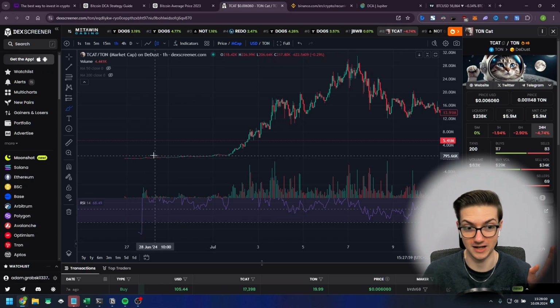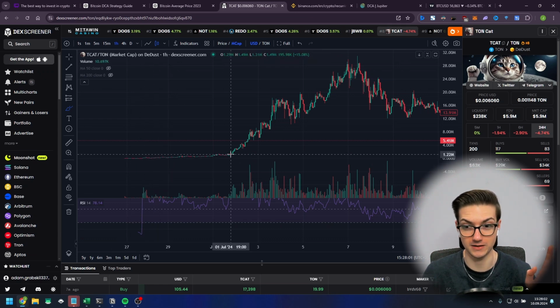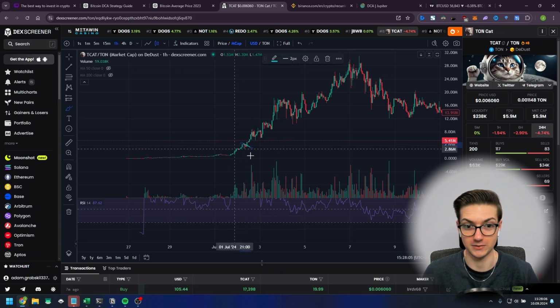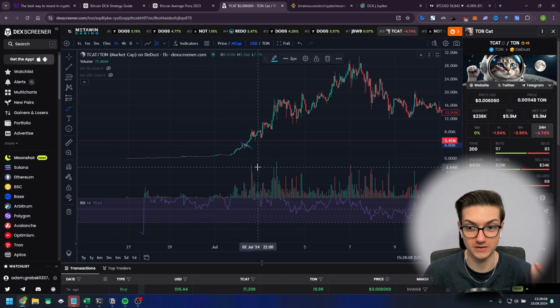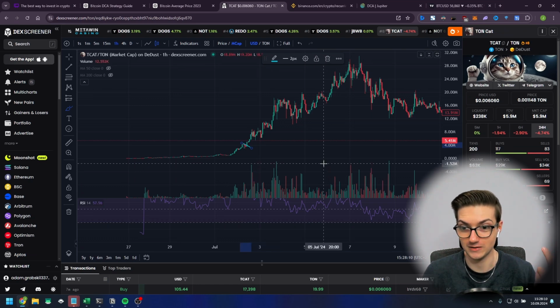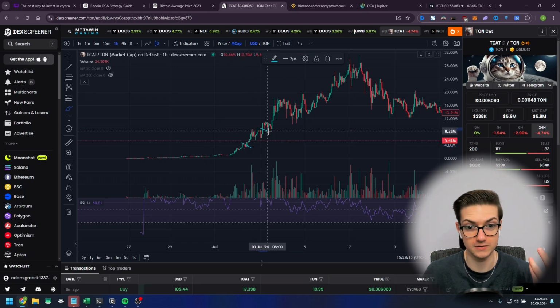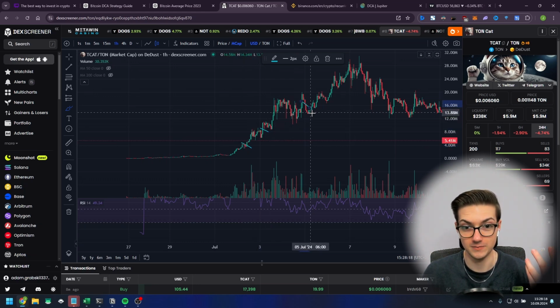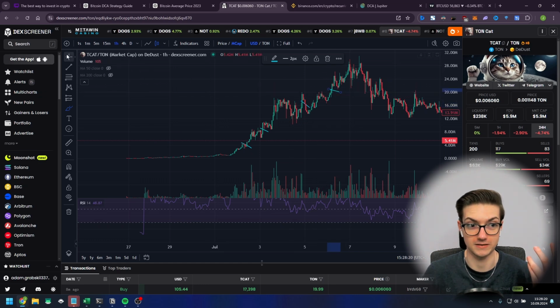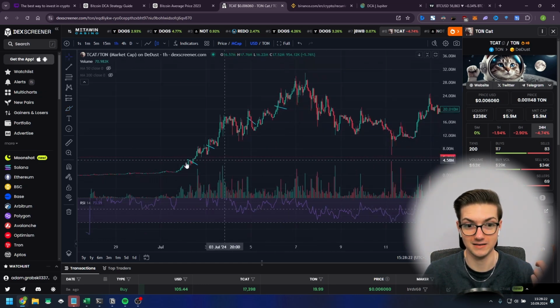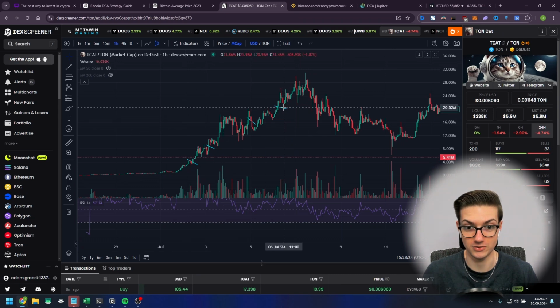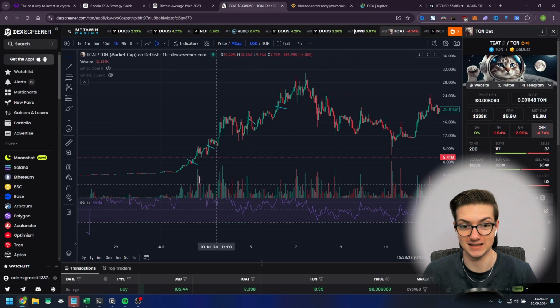So let's look once again at TonyBridgeBot, and let's assume that you bought very early when it was still in hundreds of thousands of dollars on market cap, and you decided to sell on the way up. If you decided to sell your whole position right here, it wouldn't be that profitable. You could, for example, sell 10% here, 10% here, 10% here, another 10% here.